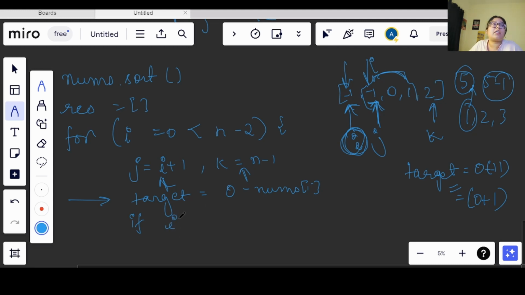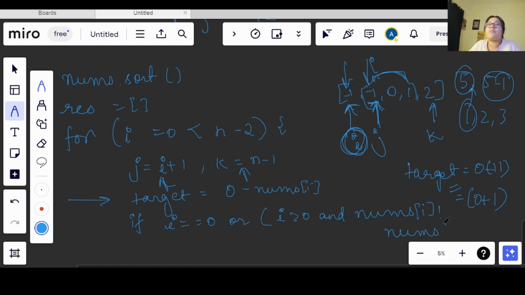And for the first condition I need to move forward. So what I will check here is if I is equals to 0, then I will move forward with my while loop, whatever I am using. Otherwise, if it is greater than 0, then we need to compare one more thing, that my nums of I is not equals to nums of I minus 1.